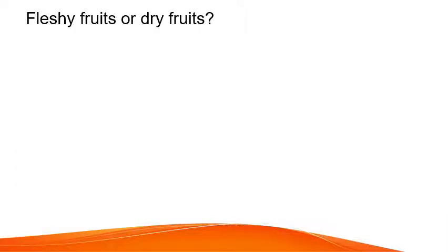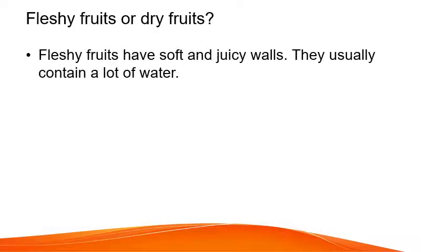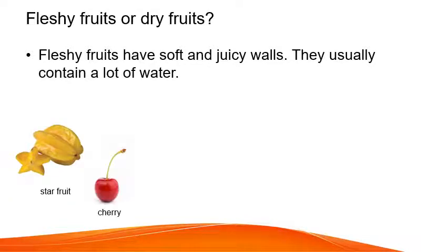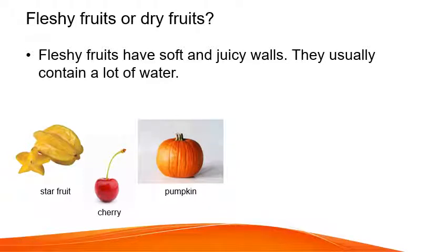Fleshy fruits or dry fruits? Fleshy fruits have soft and juicy walls. They usually contain a lot of water. So, buah-buahan yang soft, so dapat kamu picit-picit, and juicy, so banyak air keluar if you bite into it. So, for example, star fruit, cherry, pumpkin.